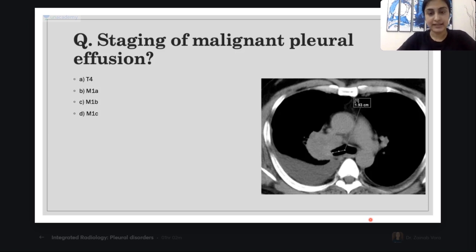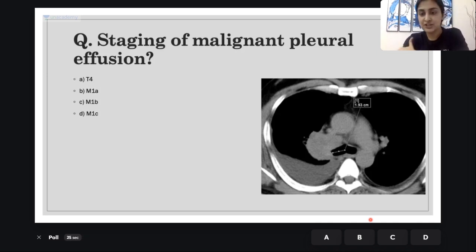Okay. Let's do this question. One last question. Staging of malignant pleural effusion. Okay. A direct factual question. Okay. For this you need to know the staging. If you don't know, no issue. We will learn now. Great. So Pankaj, Nilakshi, Shrigiri, Kishore have given the correct answers.